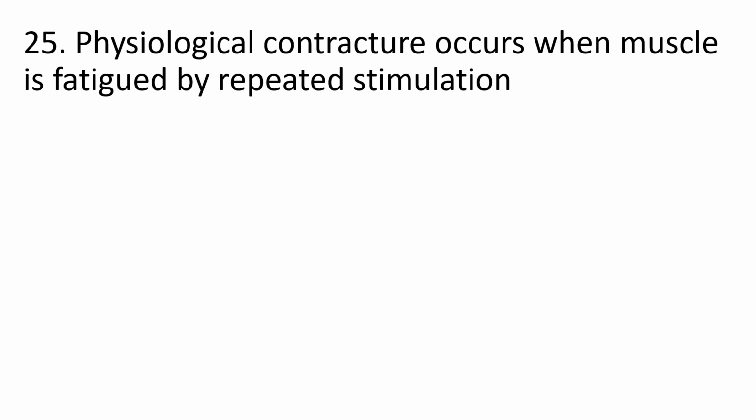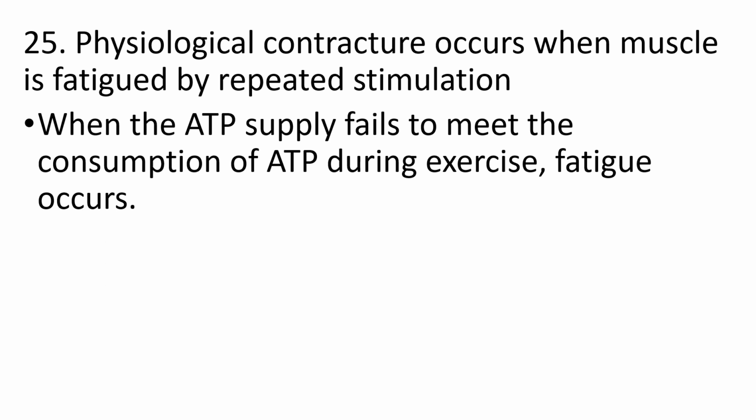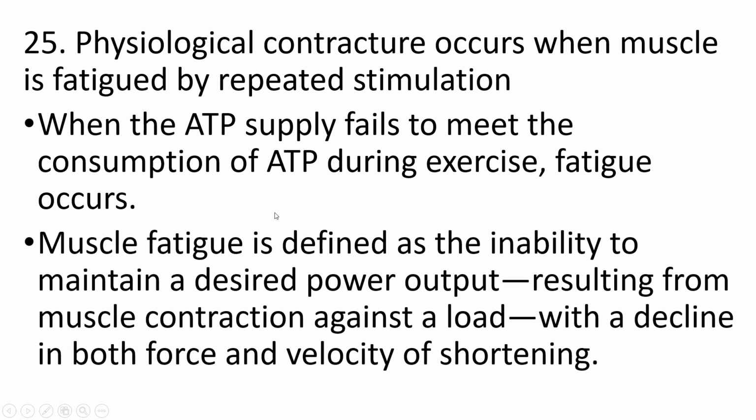Physiological contracture occurs when the muscle is fatigued by repeated stimulation. When the ATP supply fails to meet the consumption of ATP during exercise, fatigue occurs. Muscle fatigue is defined as the inability to maintain a desired power output resulting from muscle contraction against a load, with a decline in both force and velocity of shortening, that causes a physiological contracture. In continuous exercise or repeated stimulation, the availability of ATP will be decreased.